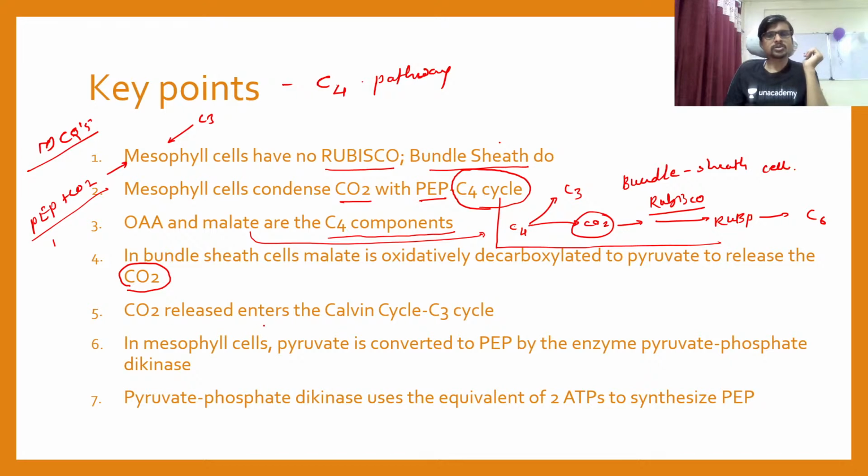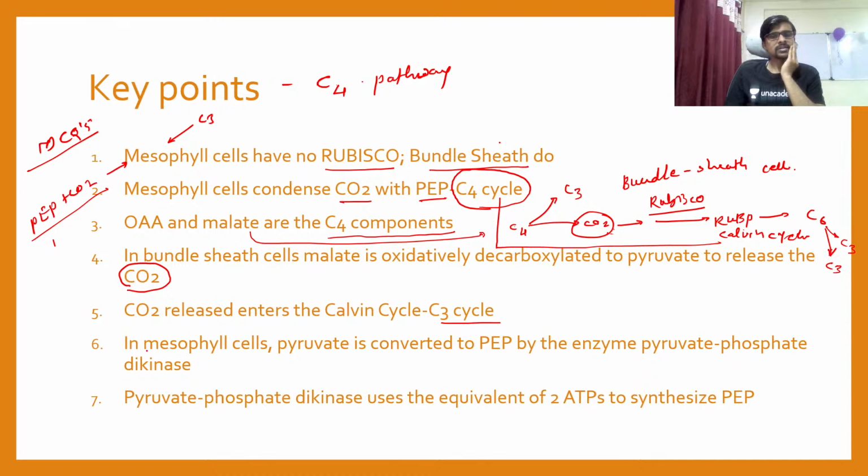Okay. CO2 release, enter the Calvin cycle. This CO2 which is released from the malic acid or the malate in the bundle sheath cell is now going to enter into the Calvin cycle. हीच आहे Calvin cycle. ओके, हीच Calvin cycle आहे. तिला C3 cycle म्हणतो because this C6 compound is now going to convert itself into the C3, C3.